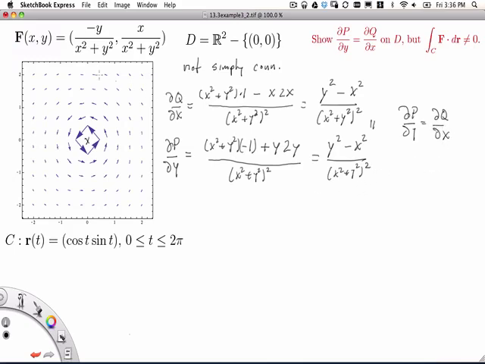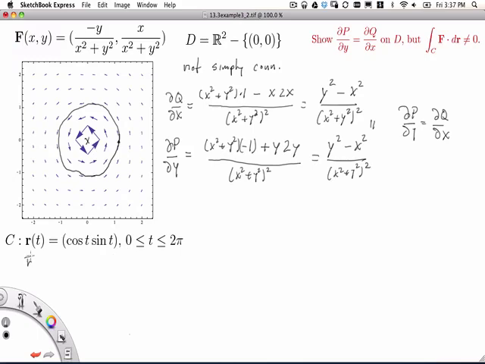All right, so f does satisfy the condition of the theorem that the partial derivatives behave well. And now at the same time we want to show that this integral of f dot dr over this closed curve C is in fact non-zero. Okay, so we can think about t equals 0, so we have the unit circle right here, and the curve C goes around. It's not a perfect picture, but we get the unit circle traveling around here, starting at 0 and ending at 2 pi.